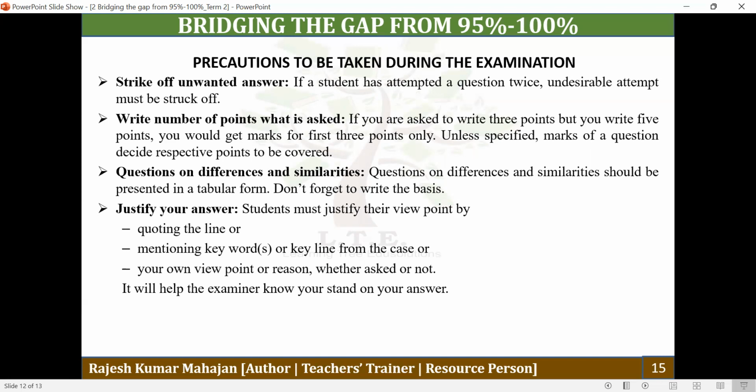And you have to explain it, then start explaining it below the delegation of authority point, and after this write the quoted line. If you have not been asked to quote the line and you have to identify the concept, in that case you can simply write the keywords or key line that can justify your answer, or you may write the reason, whether asked or not. It means under all situations in the case problem, whenever you have to identify the concept, you should always quote the line, give the keywords or key line, or give the reason. This way, you will be able to convince the teacher why you have taken a particular answer in the particular case problem.